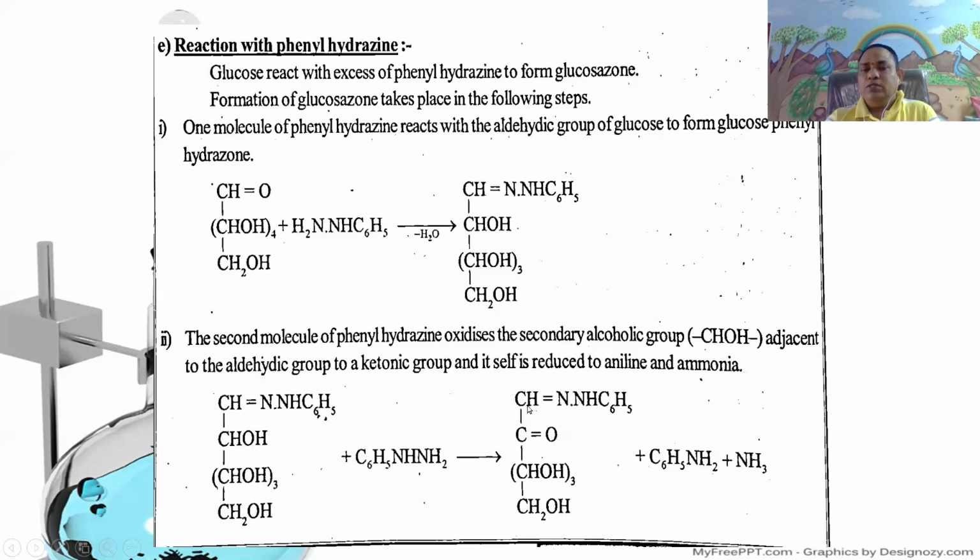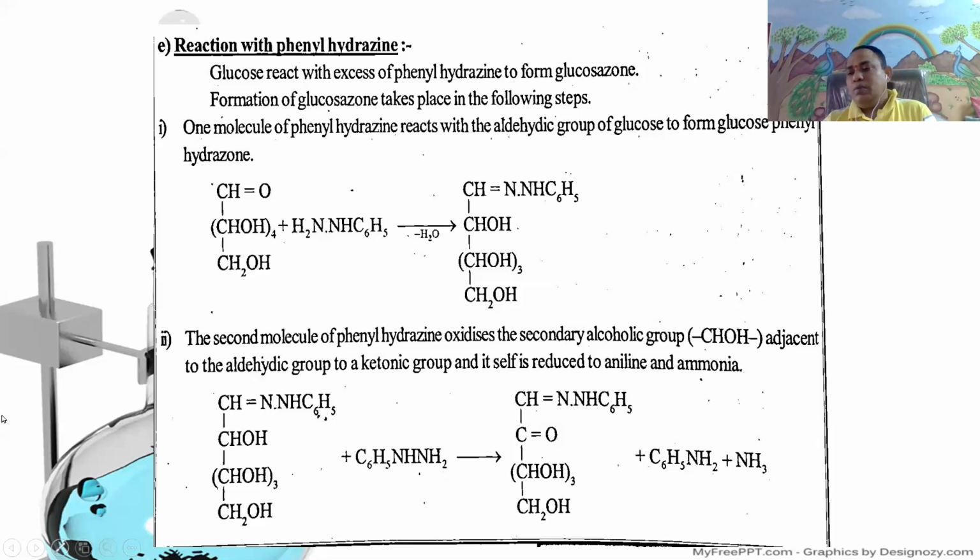The obtained product is CH=N-NH-C6H5, C=O, CHOH taken 3, CH2OH. Here it is the second step product, the intermediate product obtained by the action of the phenylhydrazone of glucose with the second molecule of phenylhydrazine hydrochloride. Here this phenylhydrazine itself is reduced to aniline, C6H5NH2, and ammonia.